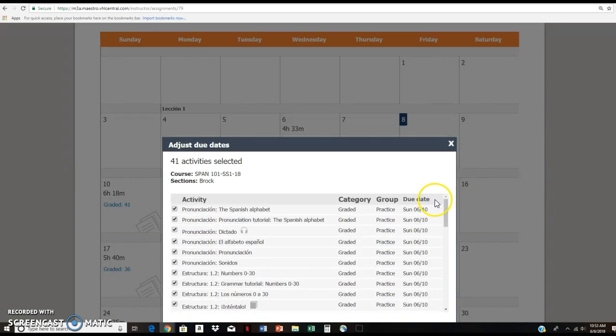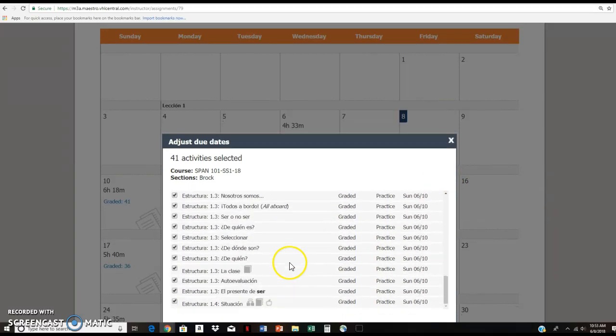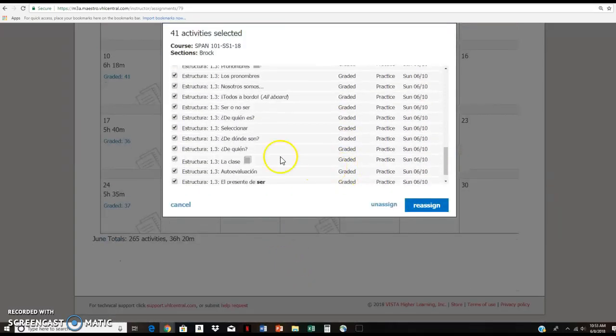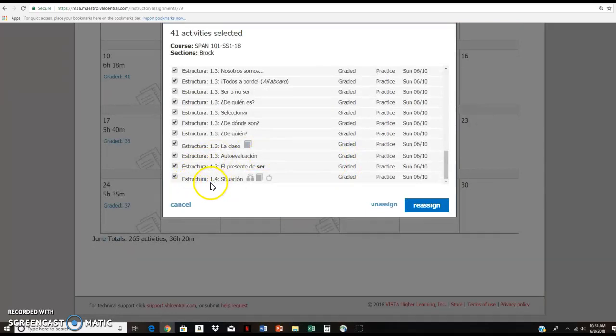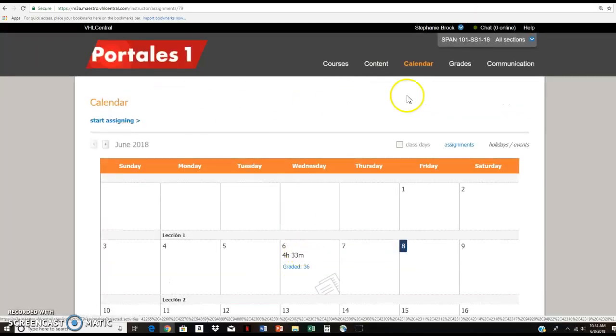And it'll tell you on the activity page the date that it's due. So this is all the things that you have to do for Sunday. And usually it'll tell you, since it's 1.4 or 2.4, the different lesson that it's in. So that's how we know we're still in lesson 1.